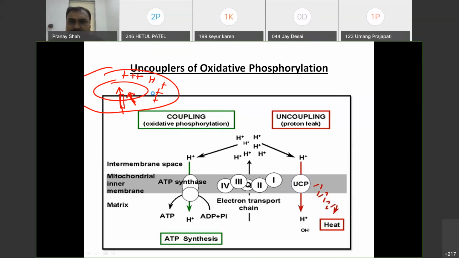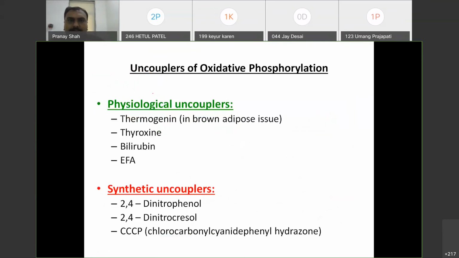So what are these uncouplers? Physiological ones are thermogenin in brown adipose tissue, thyroxine, bilirubin, and essential fatty acids. While synthetic uncouplers are 2,4-dinitrophenol, 2,4-dinitrocresol, and CCCP, carbonyl cyanide m-chlorophenyl hydrazone.